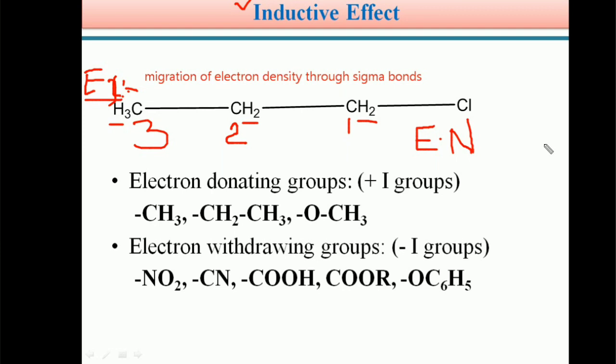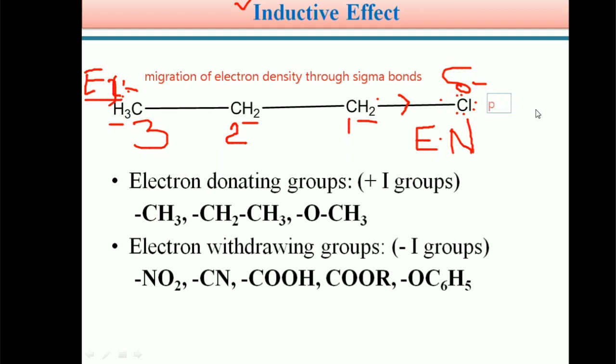the electron density migration that takes place towards an atom is denoted with the symbol delta minus. Here chlorine is highly electronegative, so it attracts the electron density from the adjacent carbon. As a result, electron density is moved towards the chlorine atom. Already chlorine has three lone pairs of electrons. So students, here we denote chlorine as delta minus. Delta minus means partial negative charge.